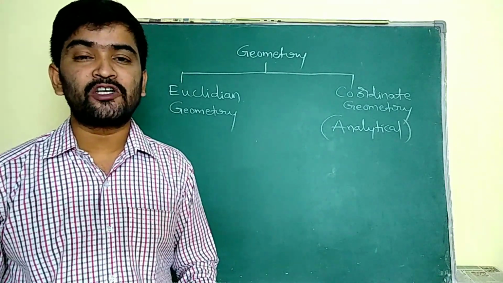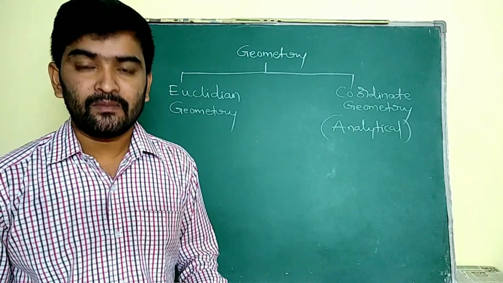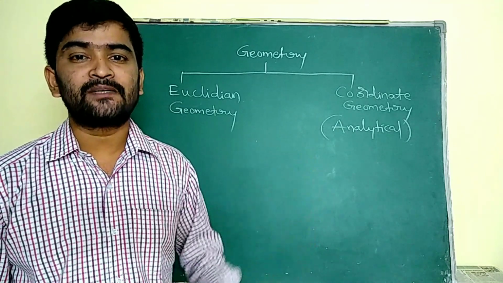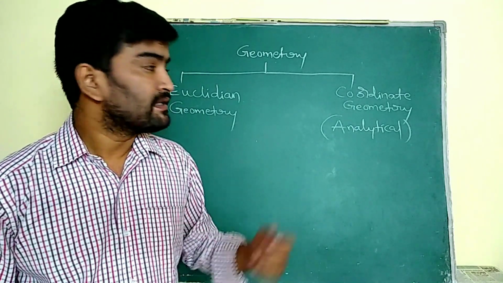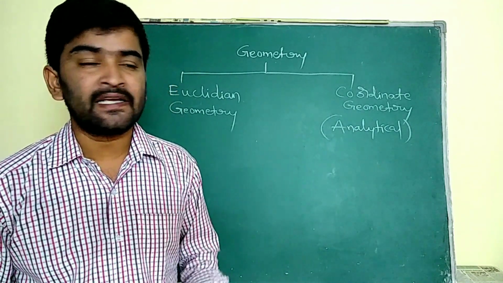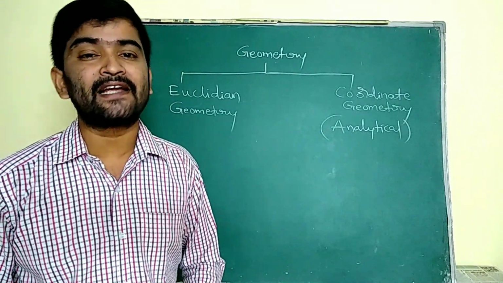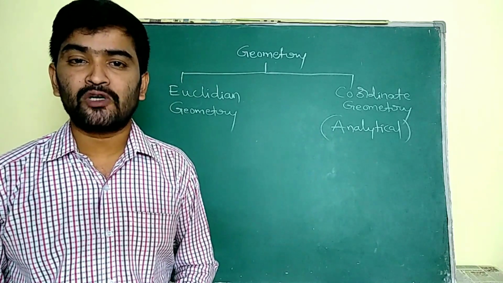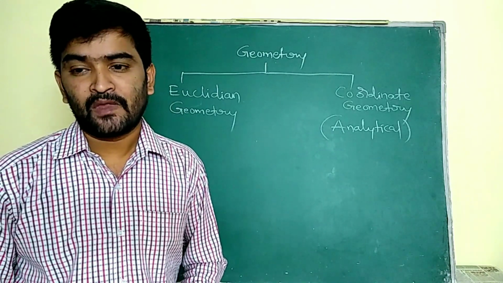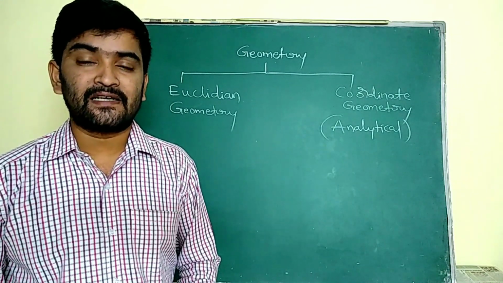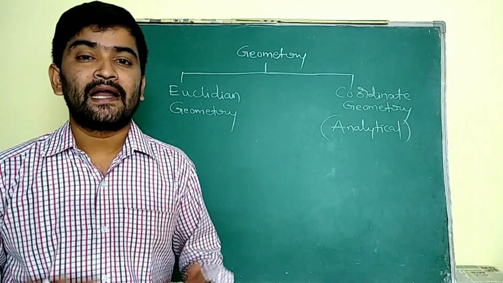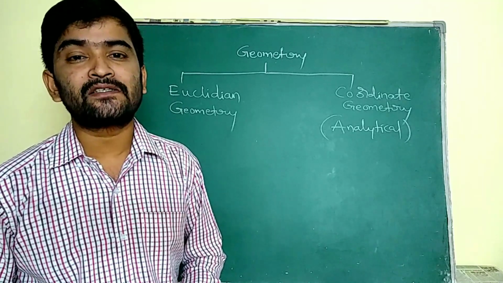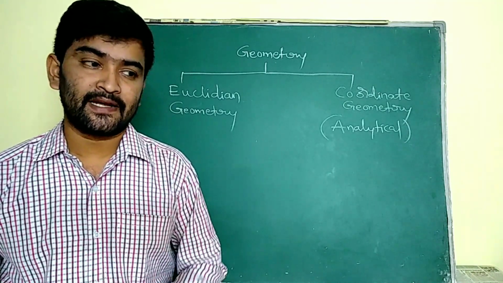This is because coordinate geometry is mainly discussed along with algebraic concepts. That's why coordinate geometry is also called analytical geometry. Coordinate geometry is defined on a plane, and that particular plane is known as the Cartesian plane.